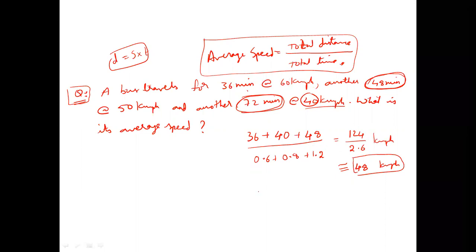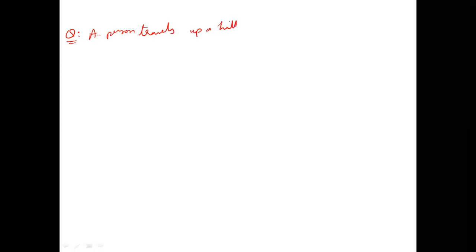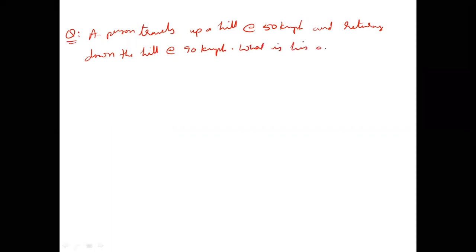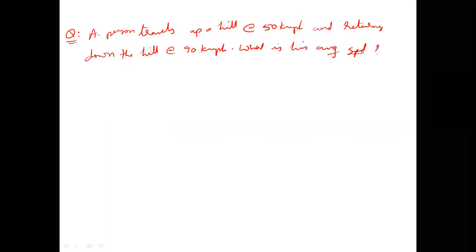Chalo. We'll see a very important pattern of question that keeps coming in average speed. In many examinations, it has come very frequently. I'll give 2 questions here. A person travels up a hill at a speed of 50 km/h and returns down the hill at 90 km/h. What is his average speed for the entire journey is one question.